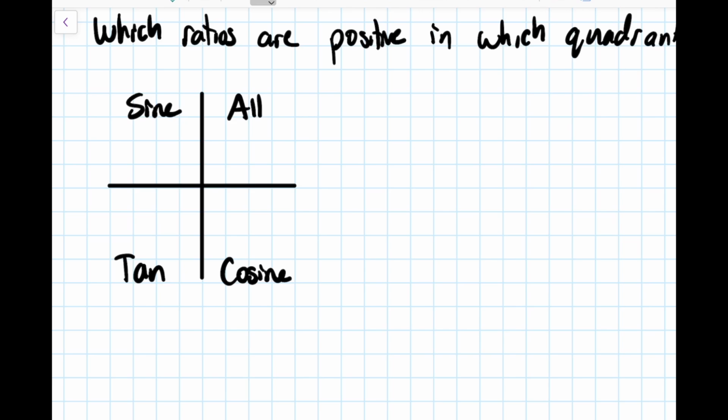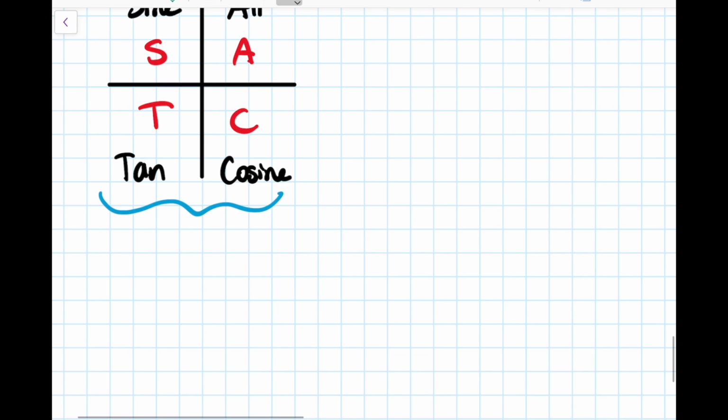So let's boil that down a little bit. A for all, S for sine, T for tangent, C for cosine. So these ratios are positive and the others are negative.